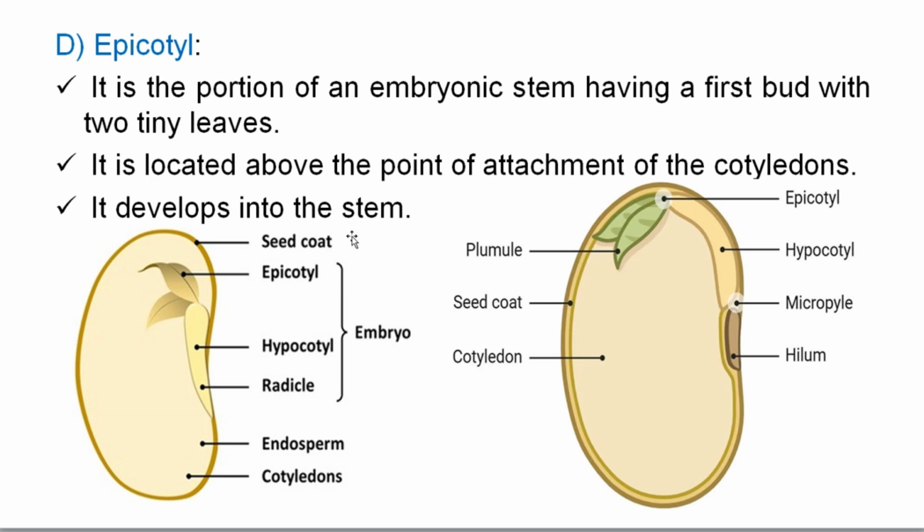So the embryo consists of epicotyl, hypocotyl, radicle, and plumule. Plumule is also found here. This portion, this is plumule. So these are the four major parts of an embryonic seed.